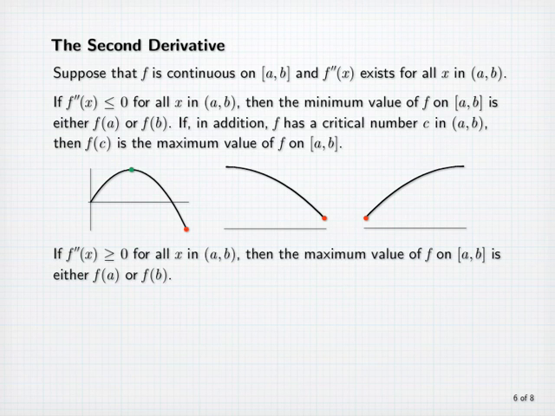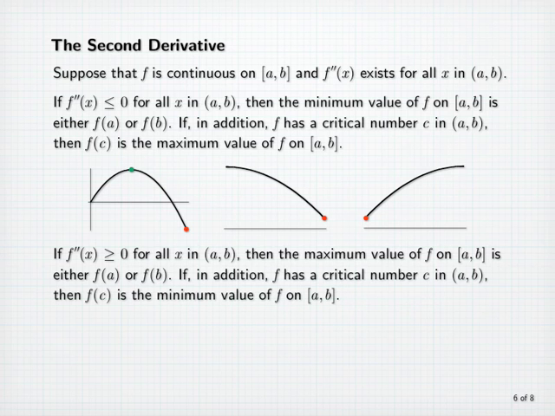On the other hand, if f''(x) is greater than or equal to 0 for all x between a and b, then the maximum value of f on the closed interval [a, b] is either f(a) or f(b). If, in addition, f has a critical number c in the open interval (a, b), then f(c) is the minimum value of f on [a, b].